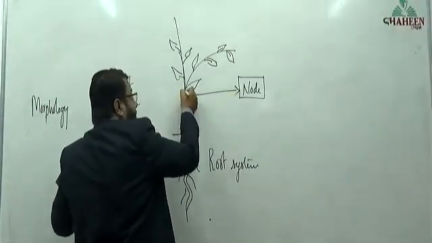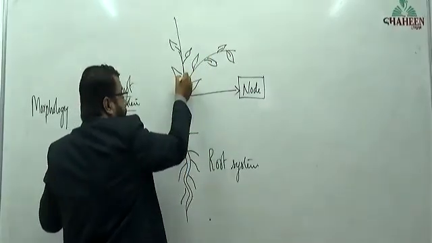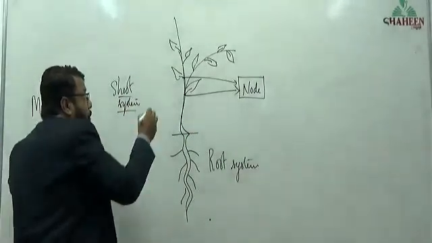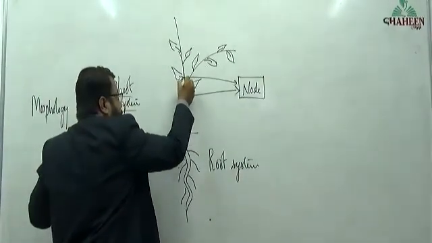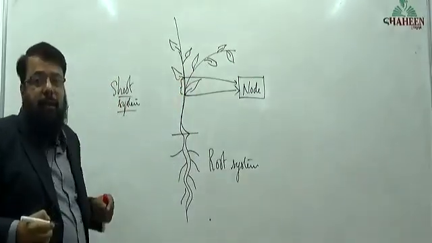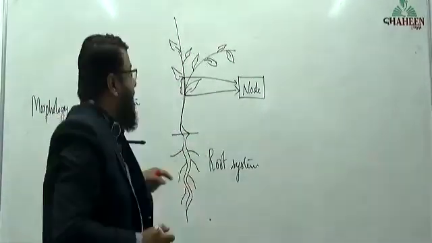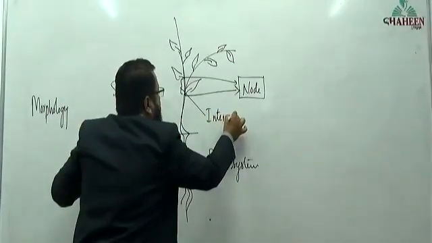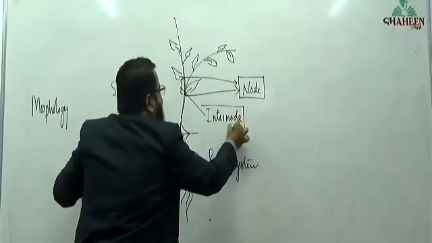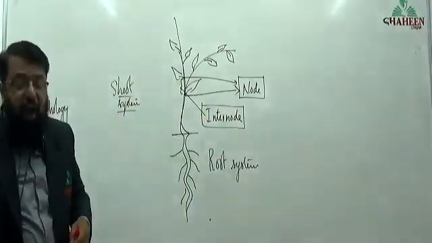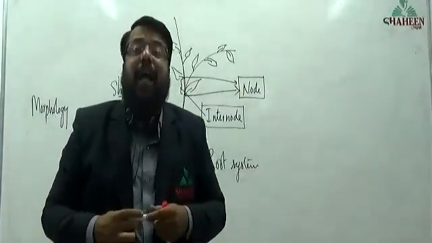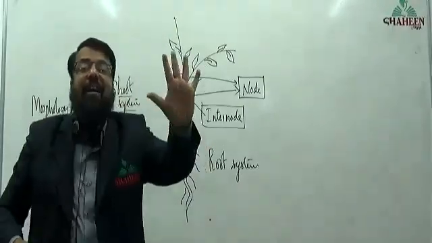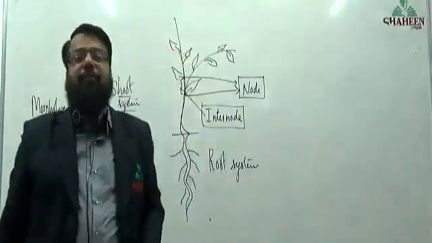This is a node from where the branch is arising. This is a region from where the leaf is arising. That is a node. What is the part between two nodes? The part between two nodes is called the internode. This is the characteristic feature of a stem. A stem will have nodes and internodes, whereas roots will not.